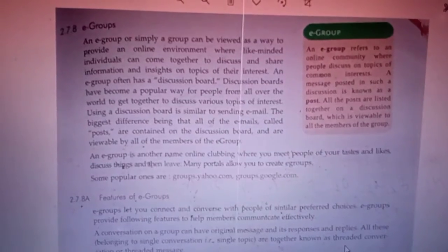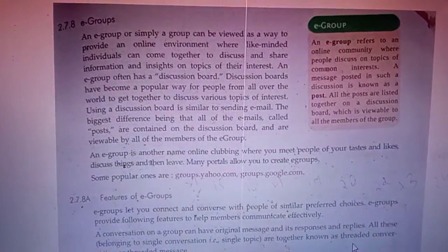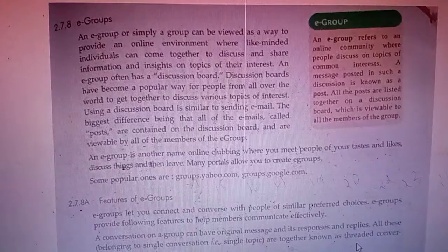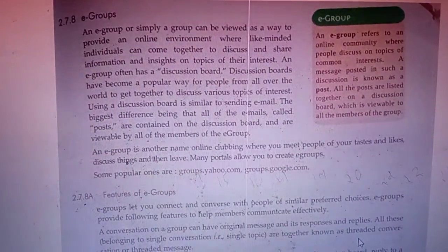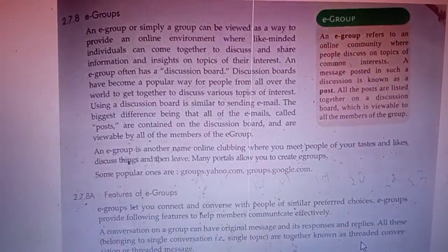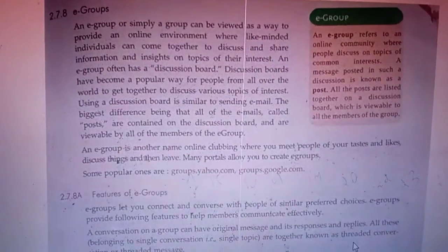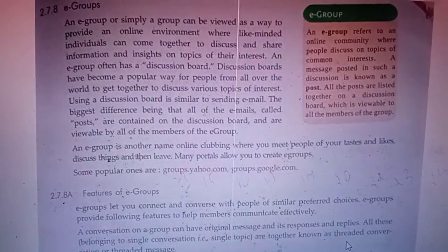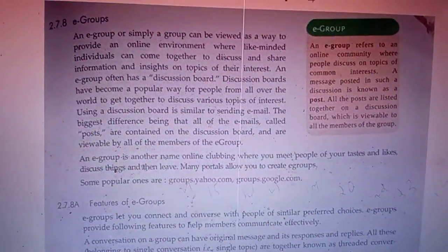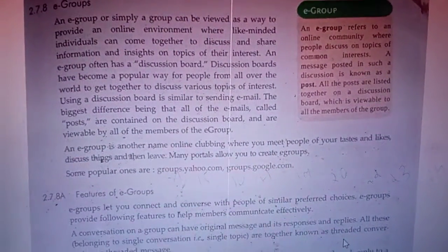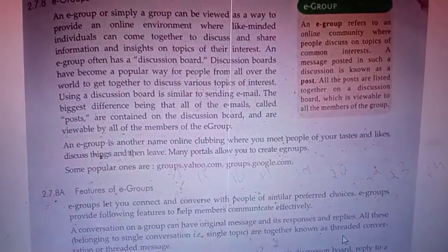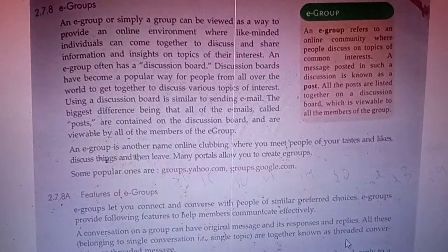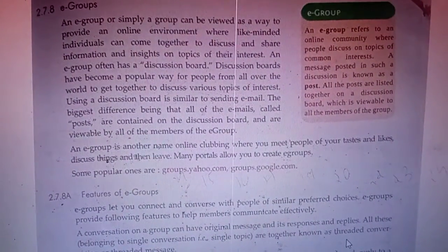So good morning. Today's topic is e-group. Previous day we studied about e-reservation and e-learning and some other topics. So today's topic is e-groups. First we need to study the definition of what you mean by e-groups. E-groups refers to an online community where people can discuss a topic of some common interest.